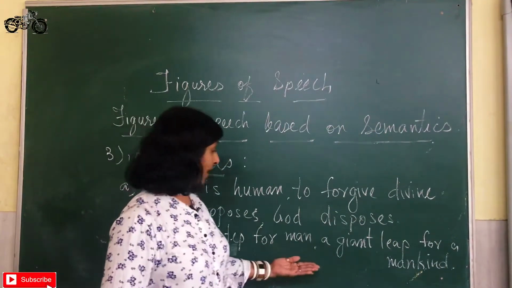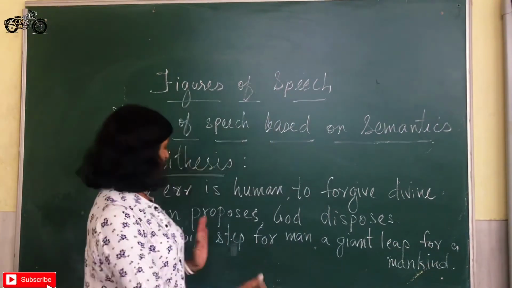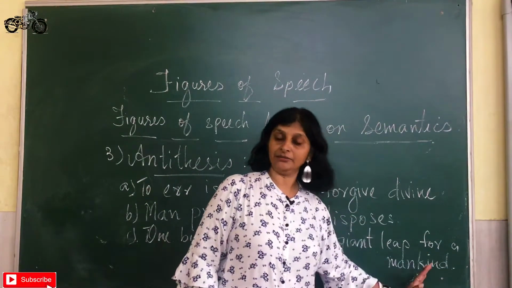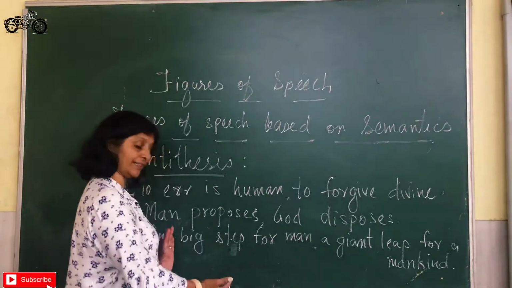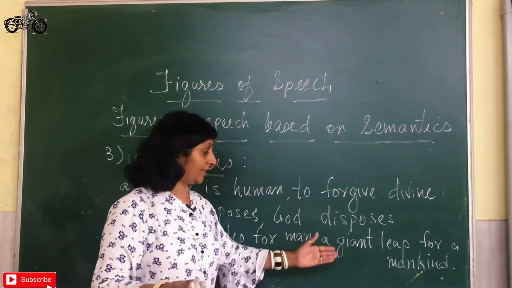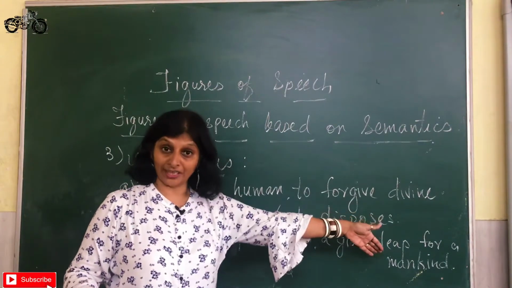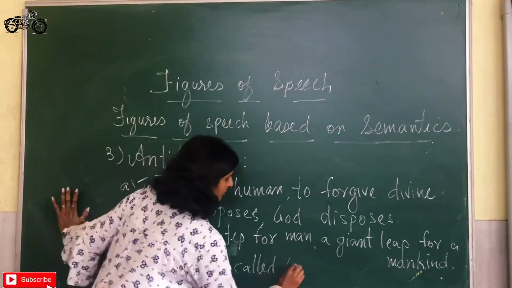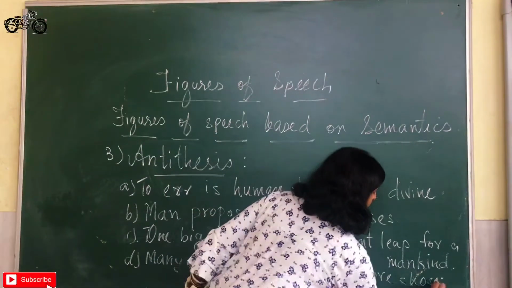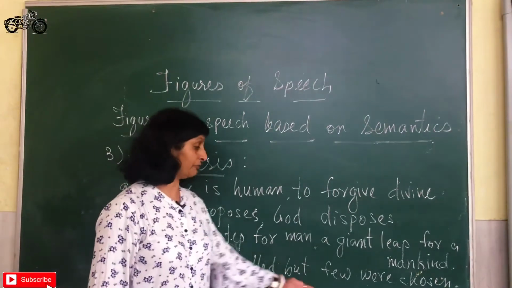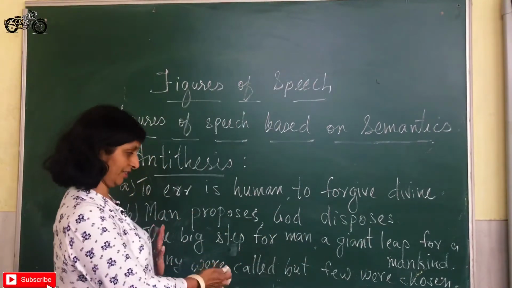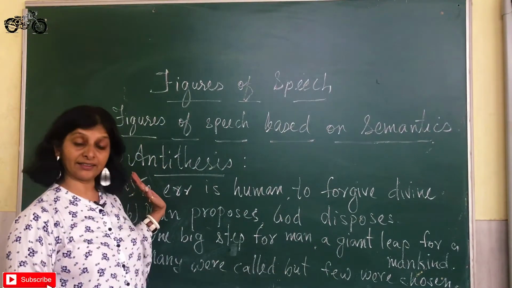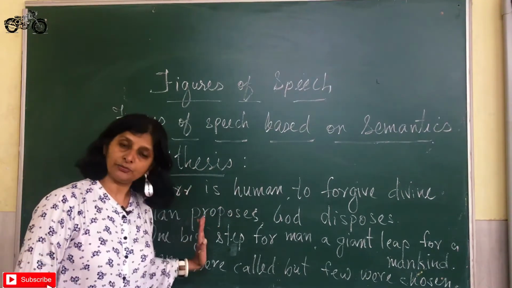One small step for man, a giant leap for mankind. So one step taken by man and a giant leap taken by mankind. So again there are two opposite ideas where man has taken only one step, whereas mankind has taken a giant leap. Or, many were called but few were chosen. So many were called is one idea, few were chosen is exactly the opposite idea. So this is how antithesis is, where two opposite ideas are put together.